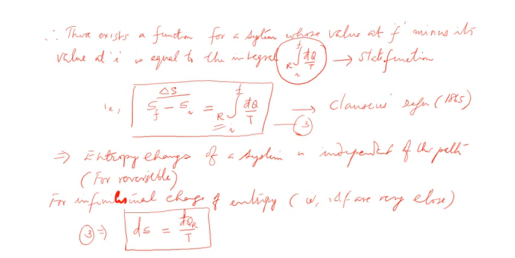So d bar q_r by T. So I repeat, if we supply an infinitesimal amount of heat d bar q to a system reversibly at a temperature T, the entropy of the system changes by d bar q by T. Changes means it can either increase or decrease depending on whether you are giving the energy or you are taking the energy.